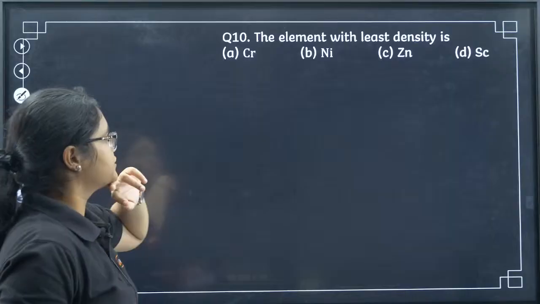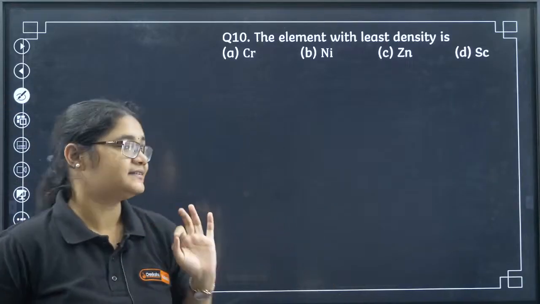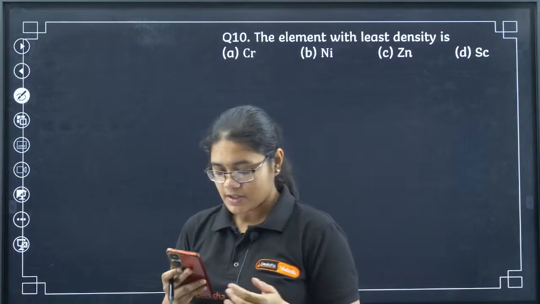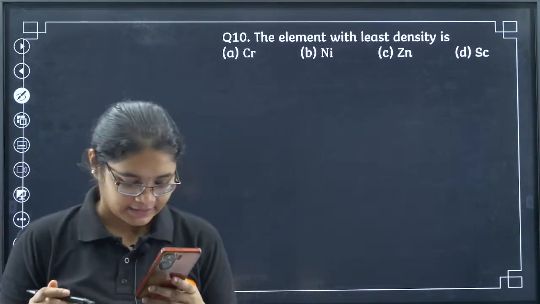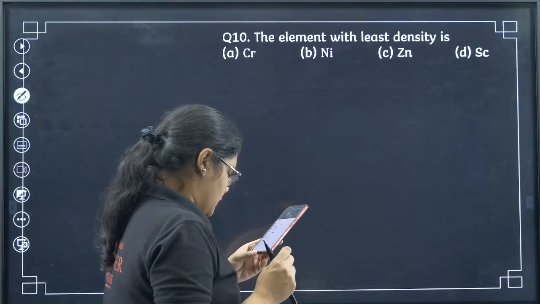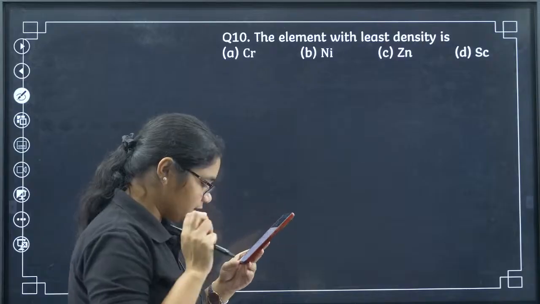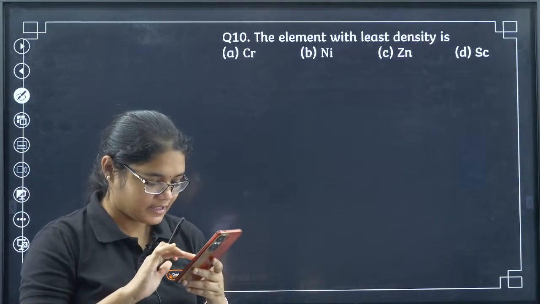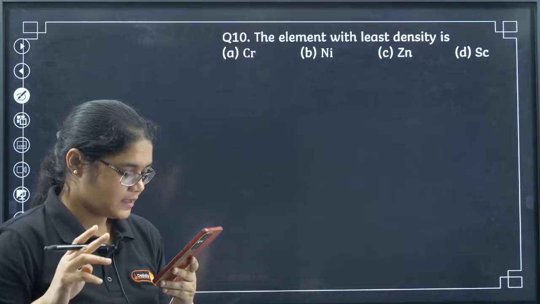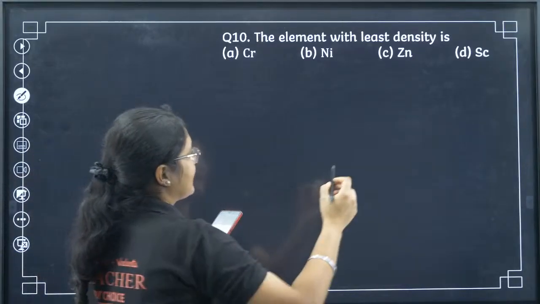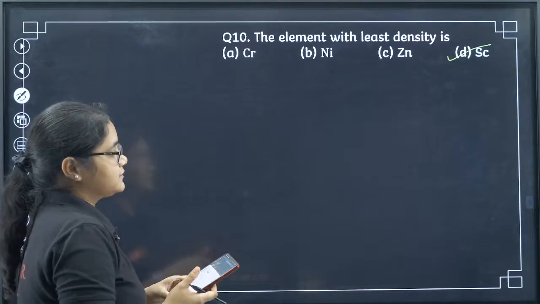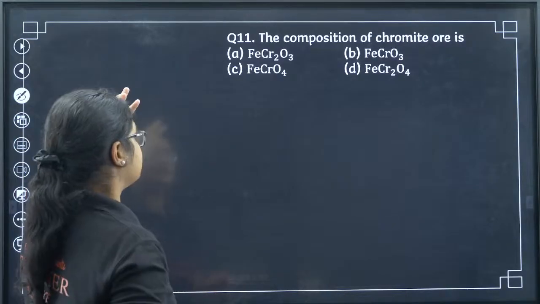Let's move to the 10th question. The element with least density. You have chromium, nickel, zinc and scandium. Which element has the least density? Okay, so students are now agreeing with A. Now let's move to the 10th question, which is having the least density. Yes, least density is scandium. Very good. As we move along the period, this density increases. Scandium has the least density.